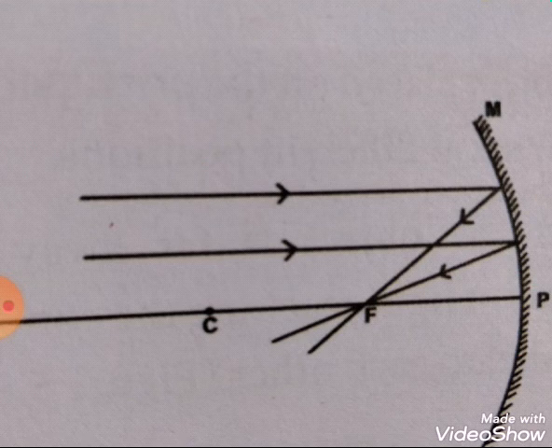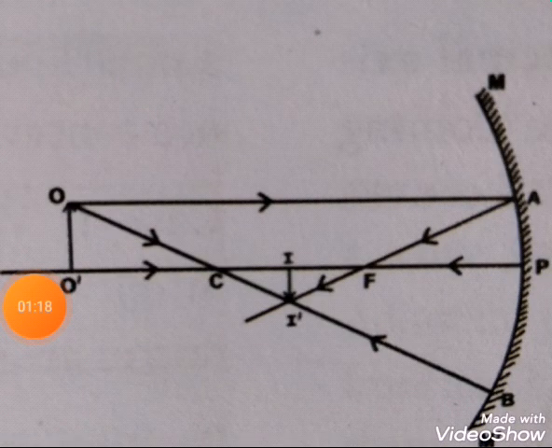That is, the image is forming at principal focus, capital F. What is the nature of image? It is real, inverted and highly diminished, that is point sized. If the object is placed at infinity, the size of the image is point sized. That is case 1.